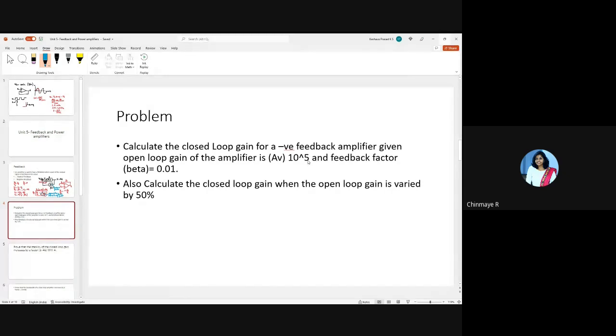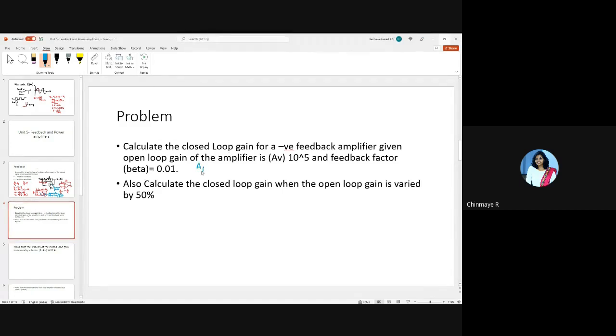You are given the open loop gain of an op-amp. To an op-amp of gain equal to 10^5, you are giving a negative feedback with beta 0.01. You have to calculate the closed loop gain of the amplifier.